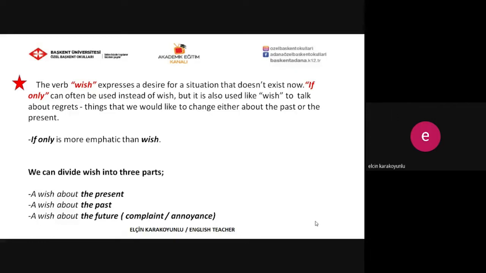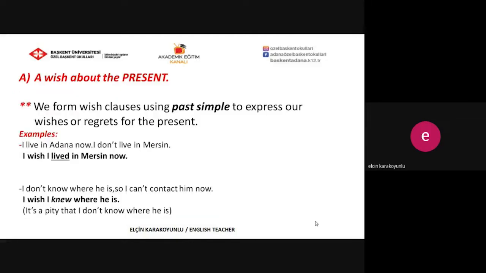We can divide wish into three parts: a wish about the present, a wish about the past, a wish about the future, complaint or annoyance. We will check all of them now. Let's start with the first one, a wish about the present. We form wish clauses using past simple to express our wishes or regrets for the present. Please be careful. Here, we can talk about our wishes or regrets for the present by using past simple form.